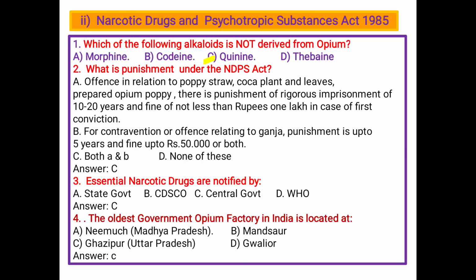The oldest government opium factory in India is located at A. Neemuch, Madhya Pradesh, B. Mandsaur, C. Ghazipur, Uttar Pradesh, D. Gwalior. The oldest government opium factory in India is located at Ghazipur. C is the correct answer.